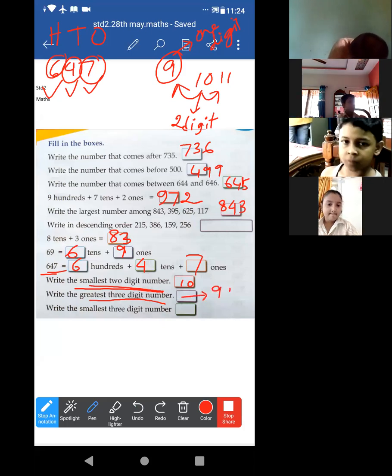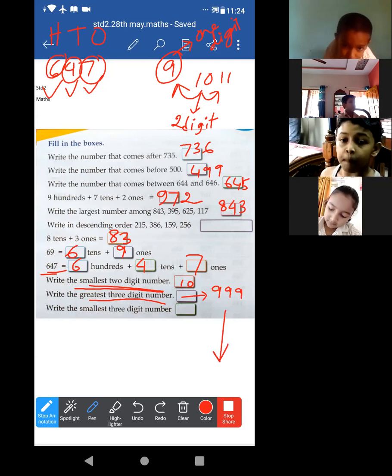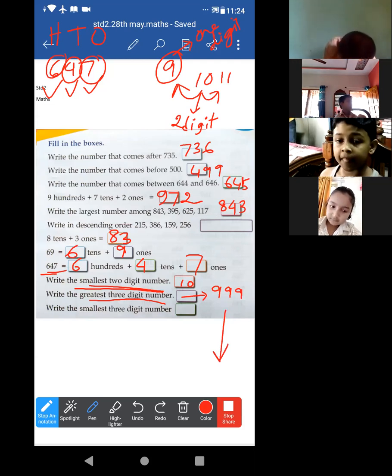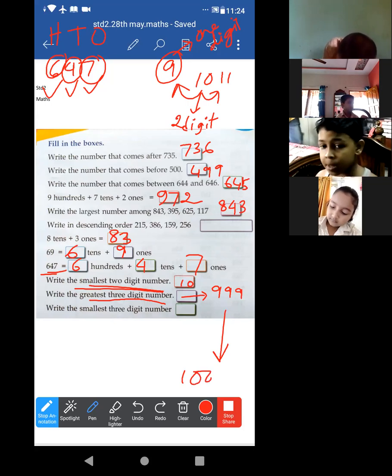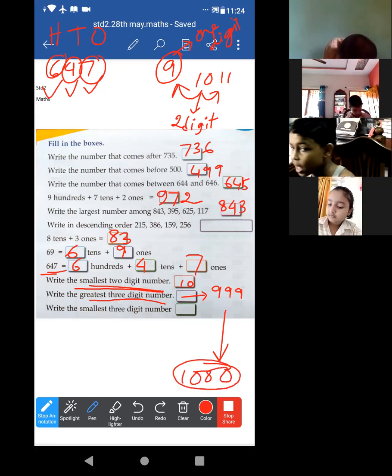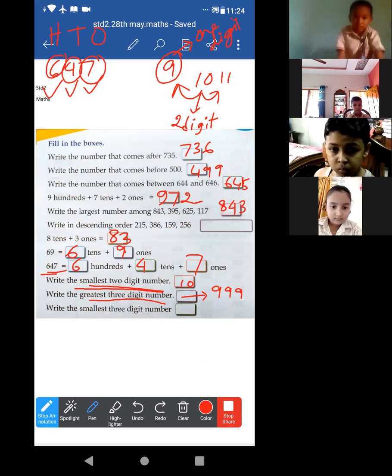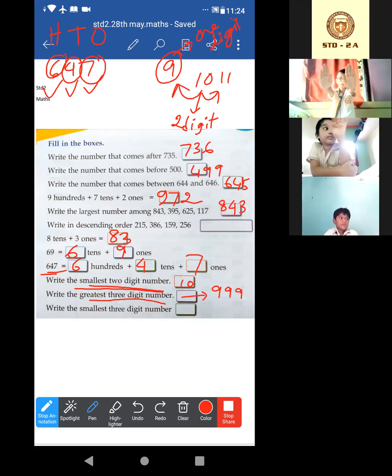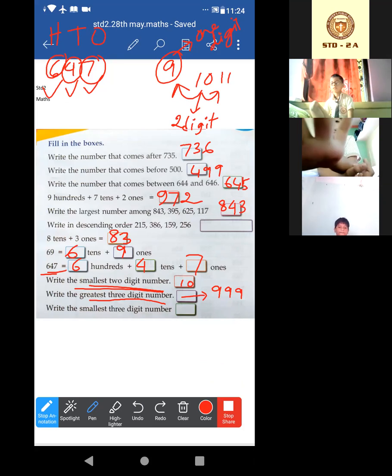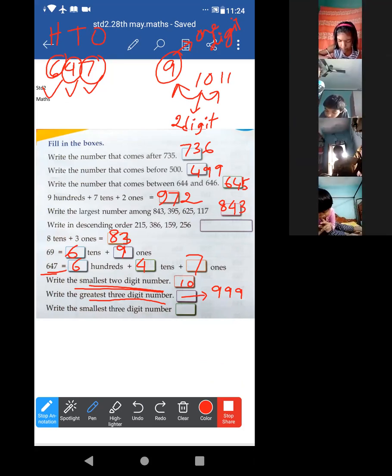Why? Because after 999, which one is coming? 1000. If we add, the next number is 1000. It is a 4-digit number. So the greatest 3-digit number is 999. Okay, just write it. All of you write it first. Write it, Shwana, write it first.